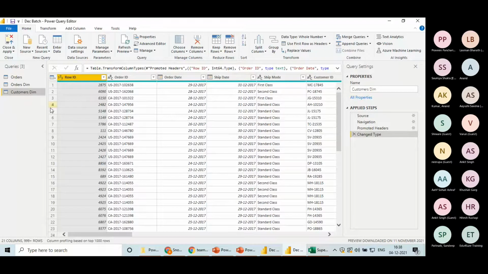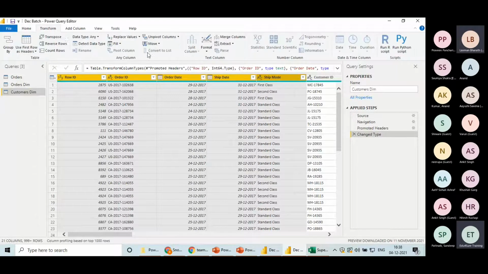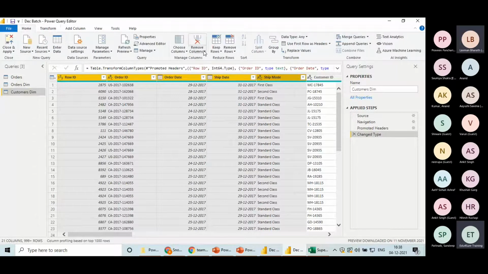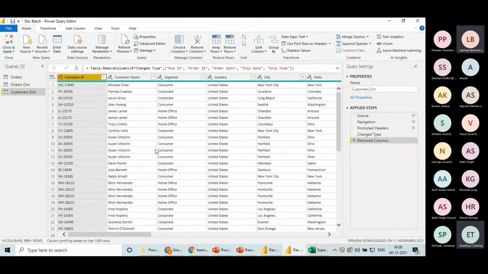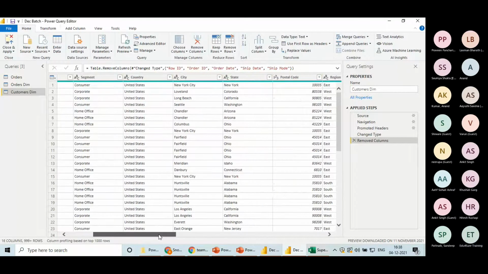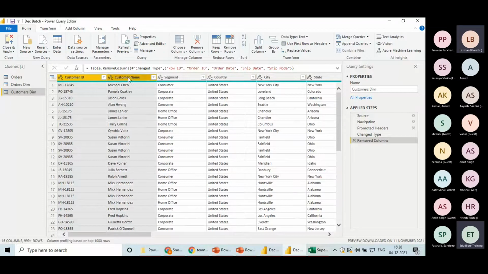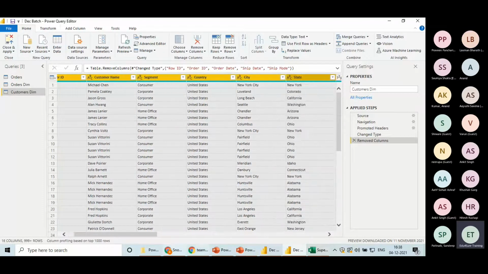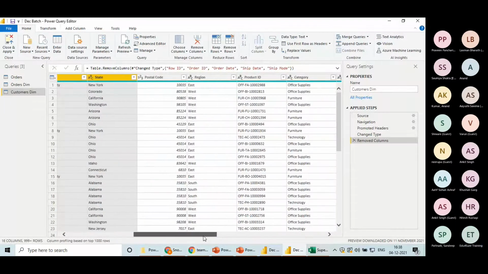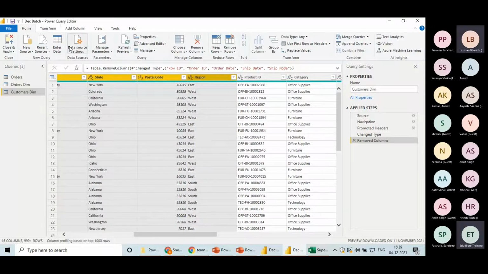In customer, what will I do? First of all, I will delete these one by one. Home, remove columns. So it will delete the selected columns. Gone. Now I select state, postal code, and region, and I say remove columns.